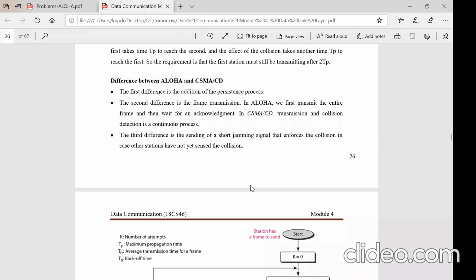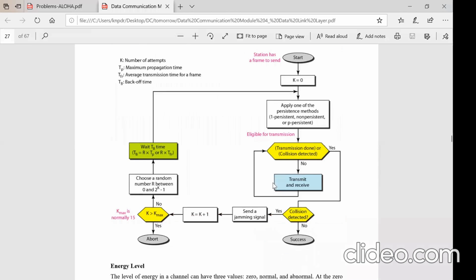That is one concept. But after aborting, it does not keep quiet, because other stations should not unnecessarily create havoc again by sending data. It will send a short jamming signal informing them to go back into the persistence method when they are ready with the data to be transferred.